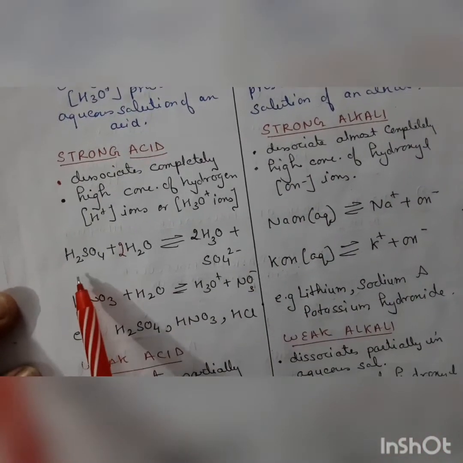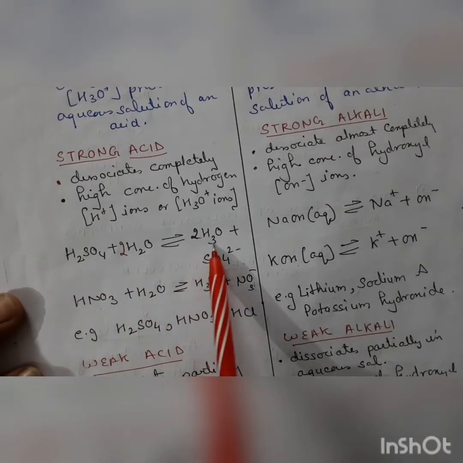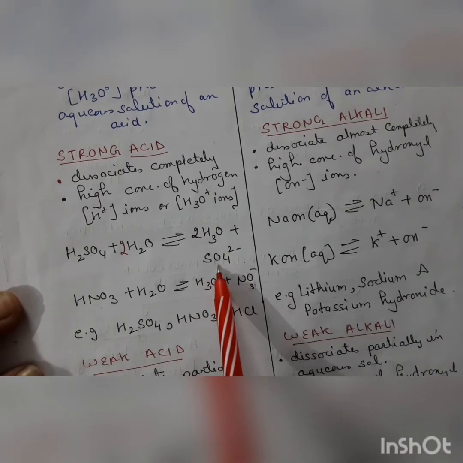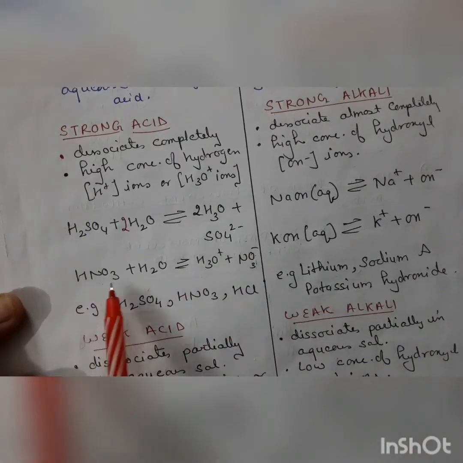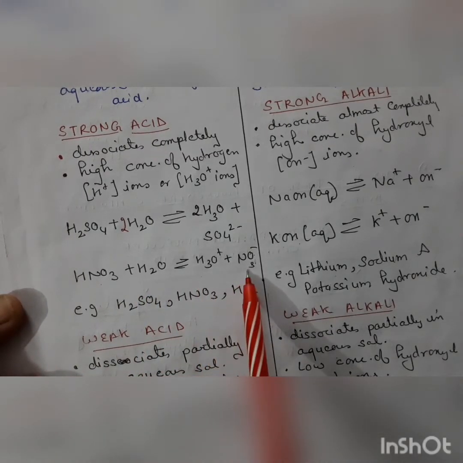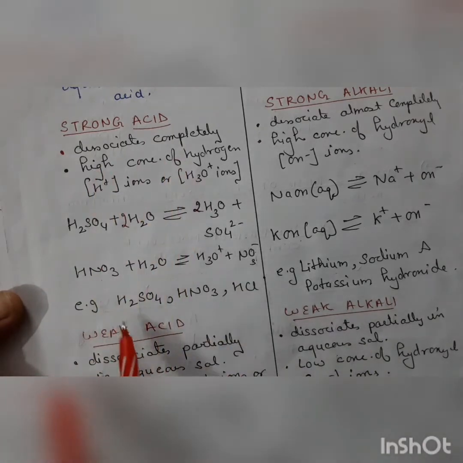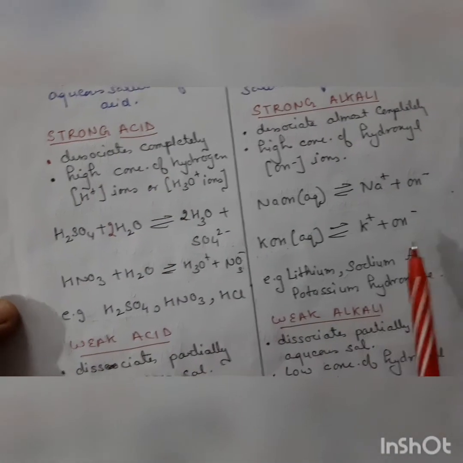Here, sulfuric acid, when dissolved in water, gives 2 hydronium ions and a sulfate ion. Nitric acid, when dissolved in water, gives 1 hydronium ion and 1 nitrate ion. Examples of strong acids are sulfuric acid, nitric acid and hydrochloric acid.